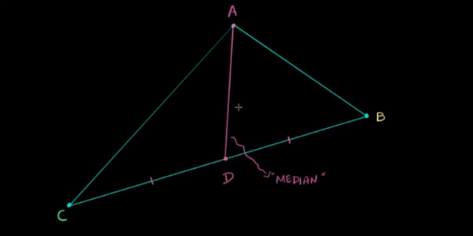Now you can think of many questions. One of the questions that comes to my mind is, can this median ever lie outside the triangle? Any median that you draw? Take a minute to think about that question. For a line segment starting from A to go outside this triangle, the other point that you connect it to must be outside this triangle.